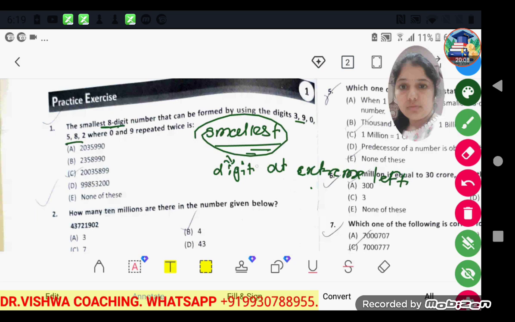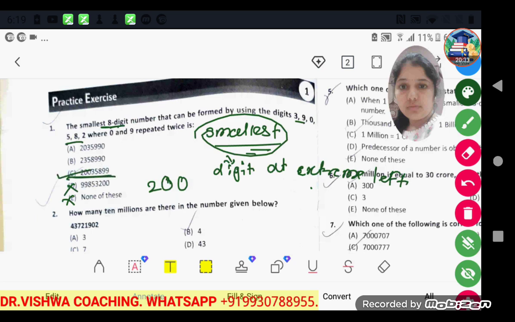So we will take the number which is bigger than 0 but the smallest among all. So 2 is the smallest among all, so we will take 2 first. So options D and E get cancelled. Okay, now after 2 we can keep 0 and we can repeat 0 twice, so we will repeat it twice. So we directly got the answer as option C.